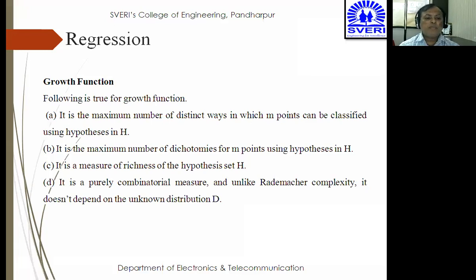It is a purely combinatorial measure, and unlike Rademacher complexity, it doesn't depend on unknown distribution D. So it is purely a combinatorial measure, means you're going to measure the things by combining all the things. Like Rademacher complexity, which depends on that distribution D, but here it does not depend on unknown distribution D. It completely depends on the known distribution that has been there. That is what you're deciding and what you're gaining, that is expected and predicted. This is all about the growth function.